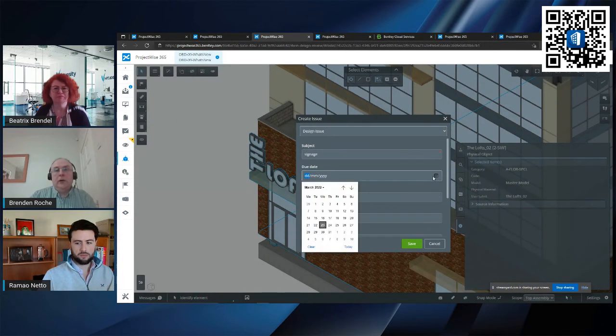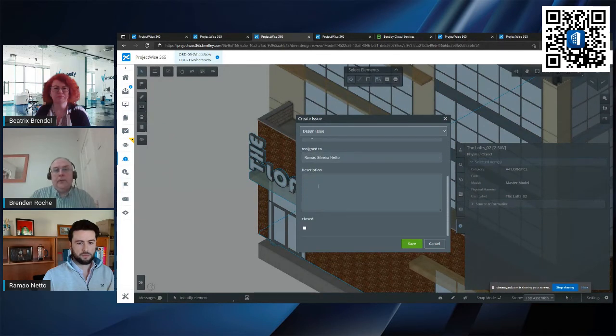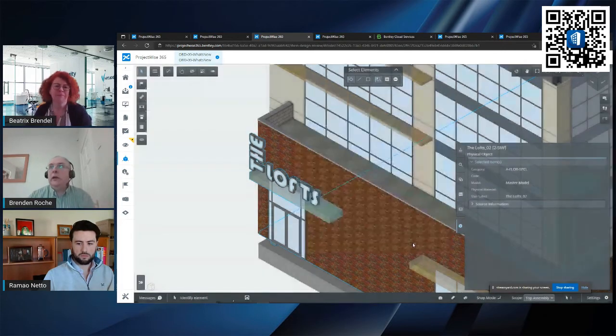So there's a little calendar that can open up, assign to, and I'm just going to assign it to Romeo, and ask him a question: is this the right color? Okay, and hit save. And again, that is being embedded into the issues resolution service in the background.